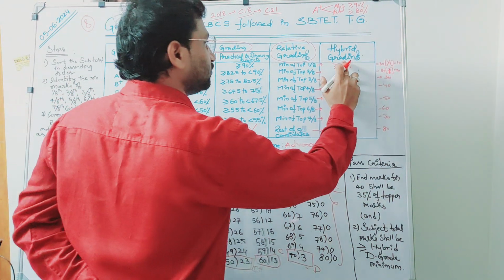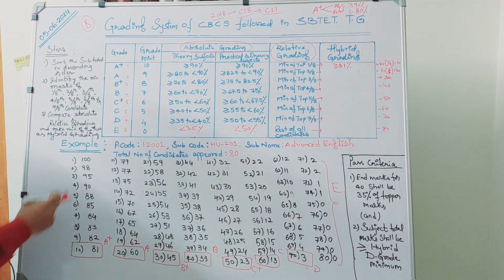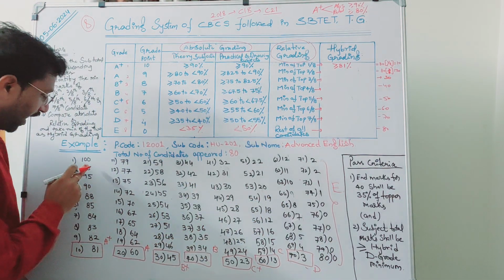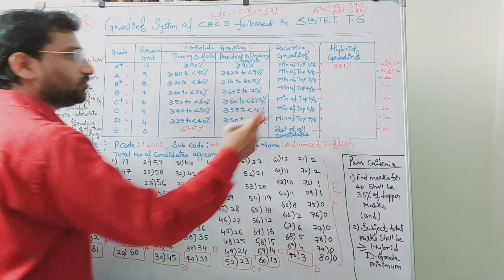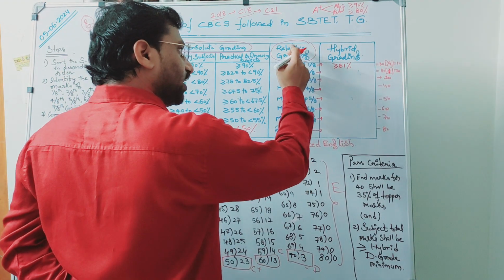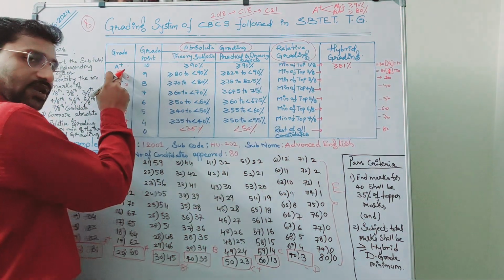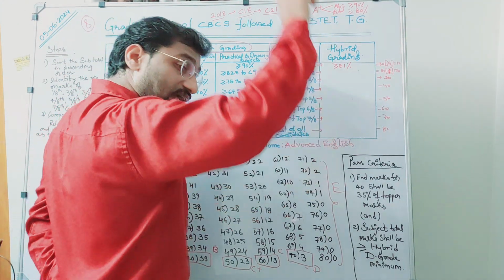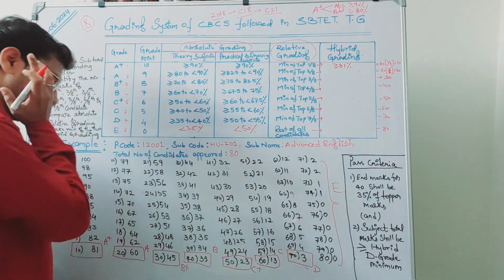Sorry, not 80, greater than or equal to 81, because these are the marks out of 100. If the candidate secured 81 out of 100, how much percentage? 81%. So therefore, relative grading range of marks for A plus is greater than or equal to 81%. That means less than or equal to 100, greater than or equal to 81.